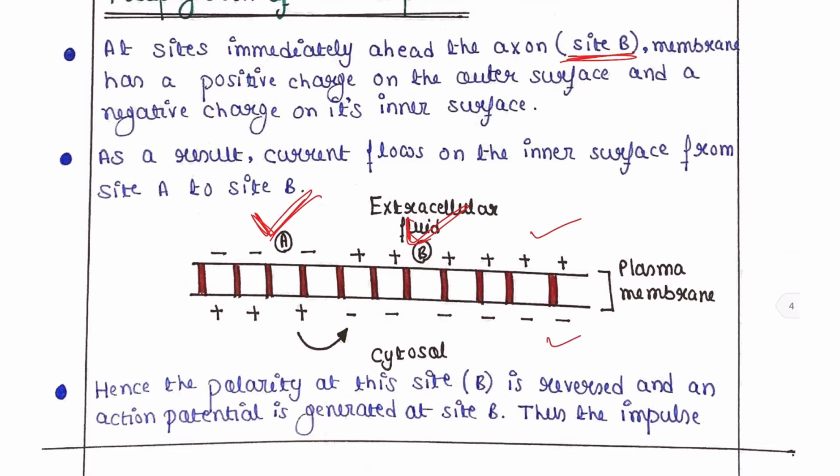But at site A, we have seen that the membrane potential was changed and action potential was achieved.